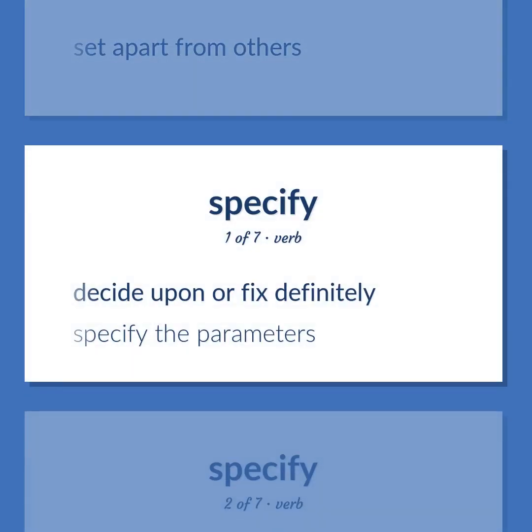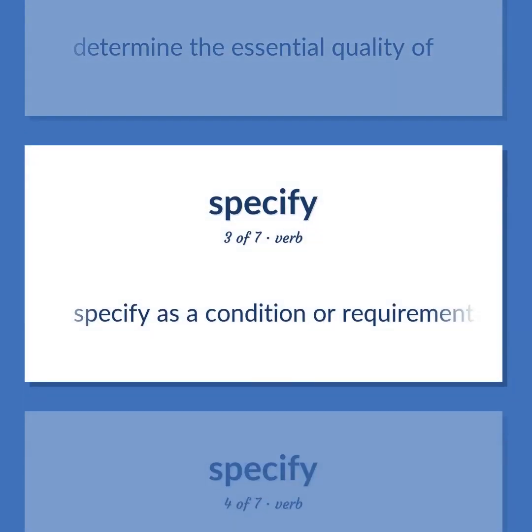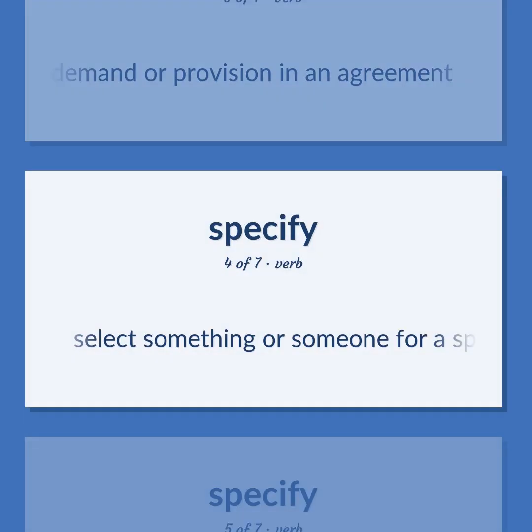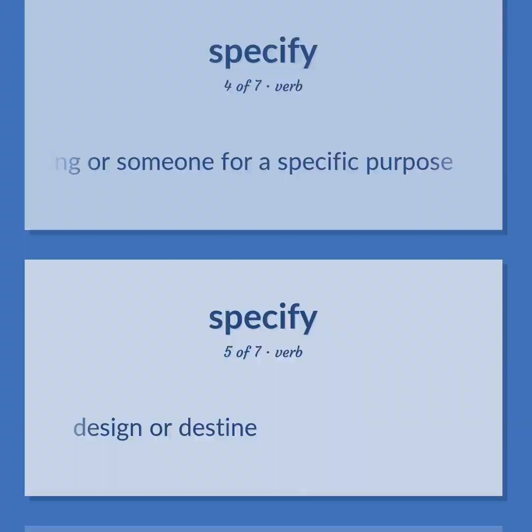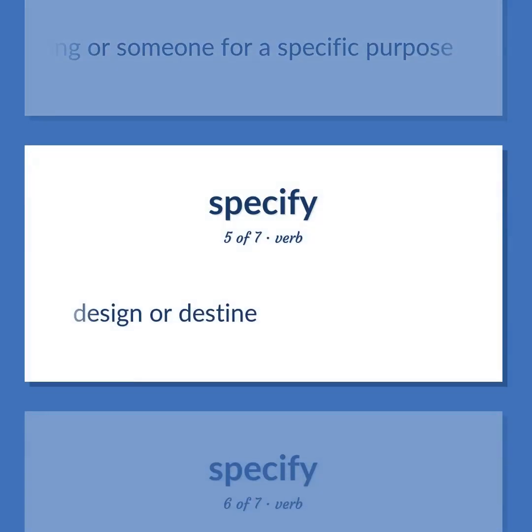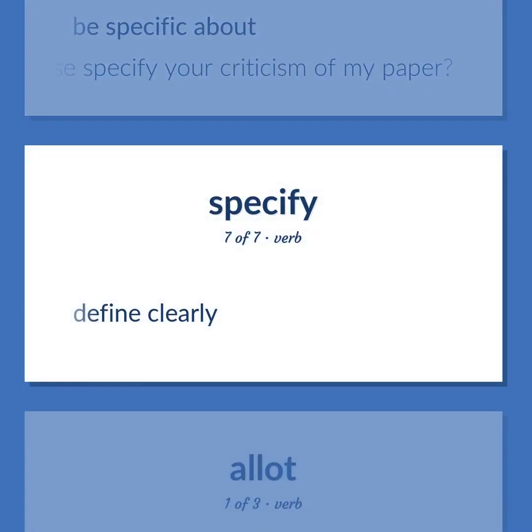Decide upon or fix definitely. Specify the parameters. Determine the essential quality of. Specify as a condition or requirement in a contract or agreement. Make an express demand or provision in an agreement. Select something or someone for a specific purpose. Design or destine. Be specific about. Could you please specify your criticism of my paper? Define clearly.